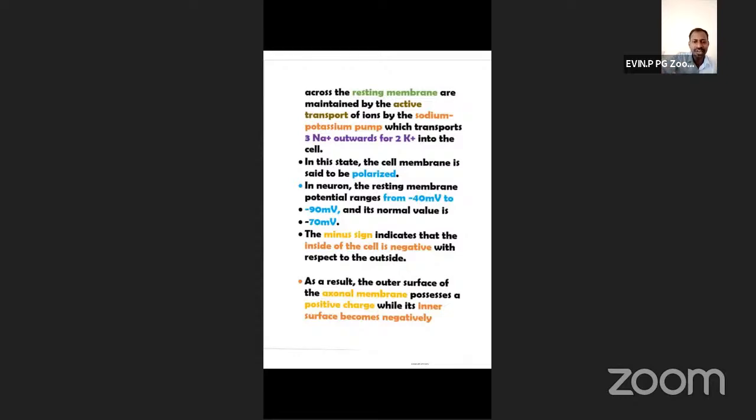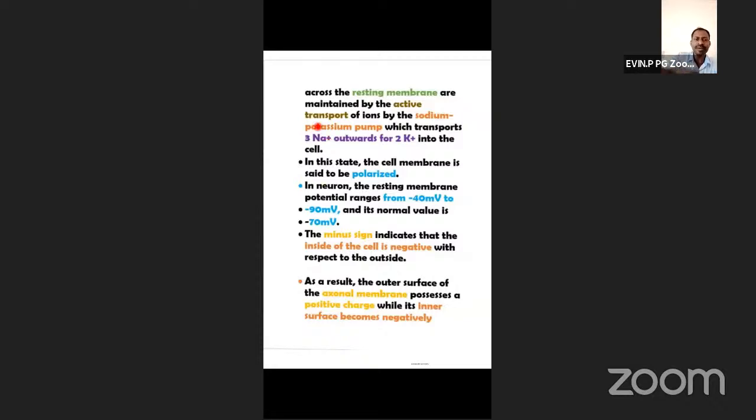For example, students, after the stimulus is applied, what is found inside the axoplasm? 3 sodium plus 2 potassium, so 5 positively charged ions are inside the axoplasm after applying the stimulus. Now the membrane reverts to resting potential.